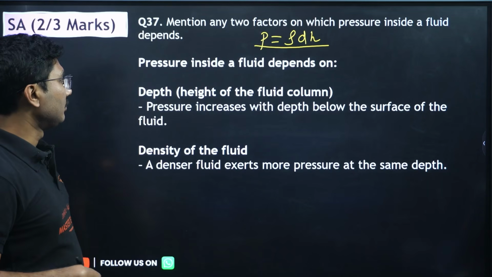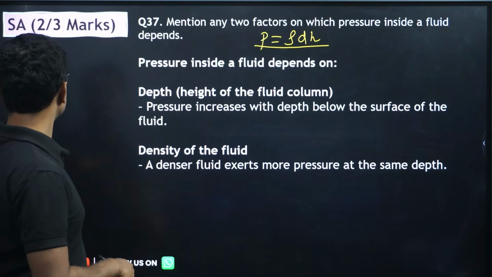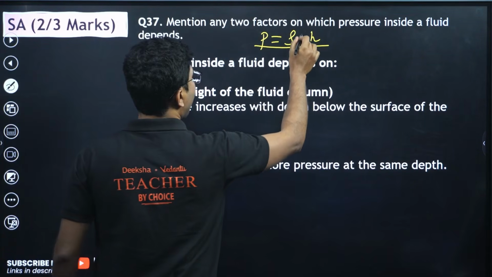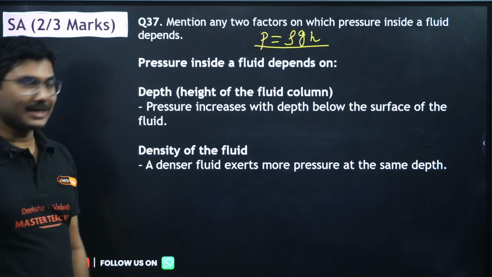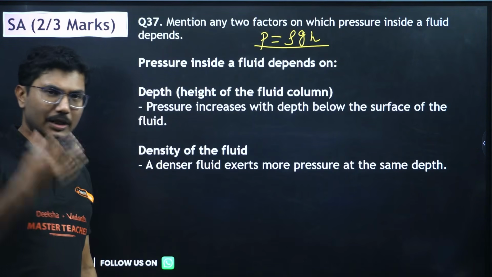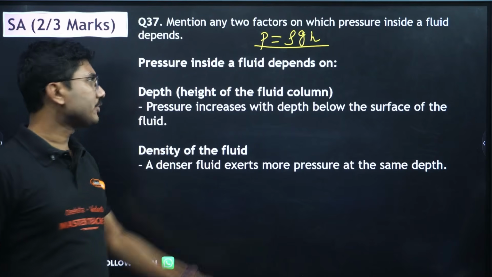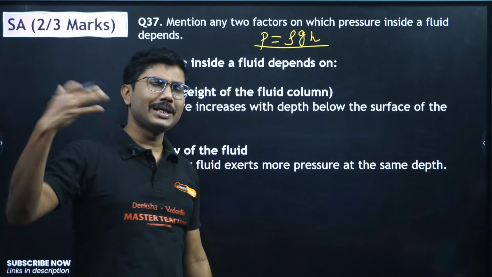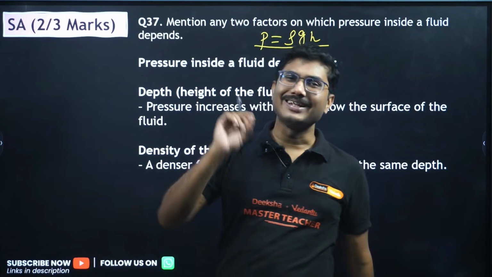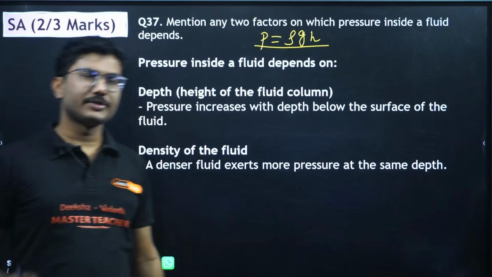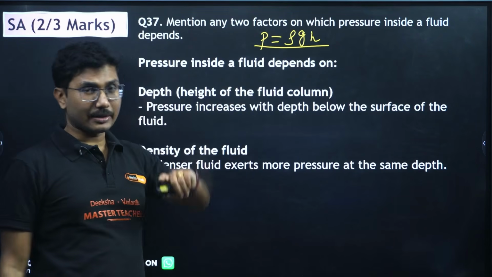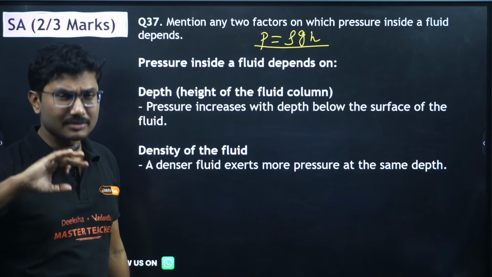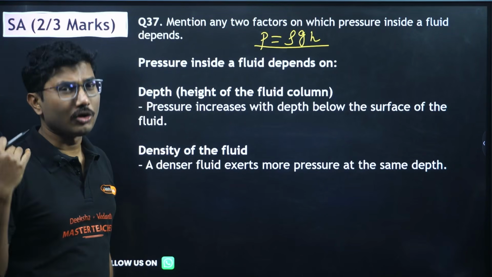Sorry, it is not rho dh, it is rho gh. Okay, g is the gravitational acceleration, h is the depth of the liquid. So the more the depth, the more the pressure, the more the density, the more the pressure. And gravitational acceleration varies very little unless you are going outside into space. Normally, if you are considering the surface of the earth, the variation is very small, so you can say that g is almost constant.